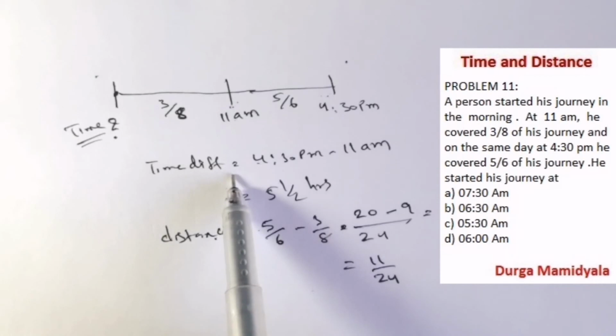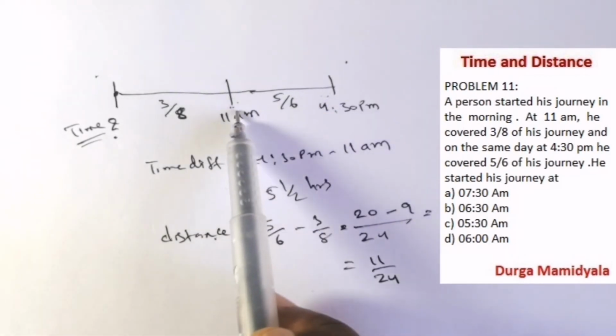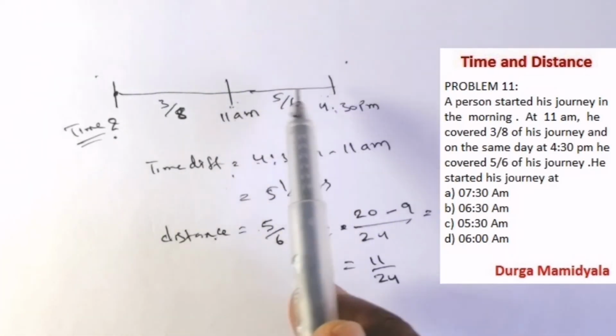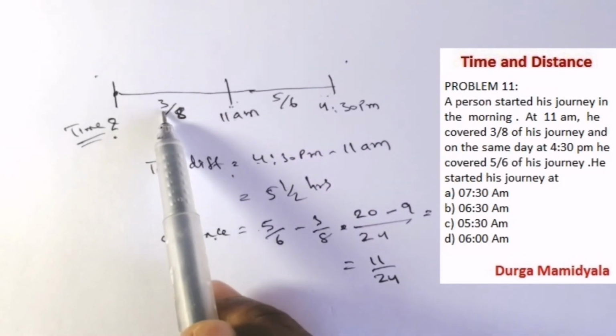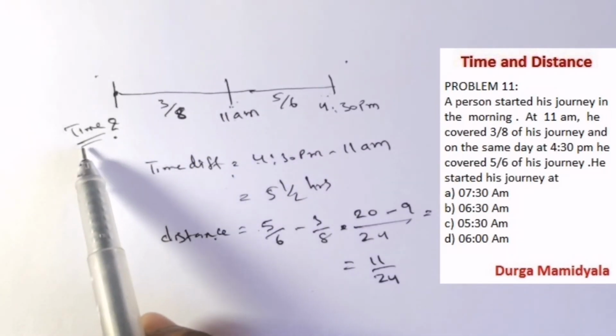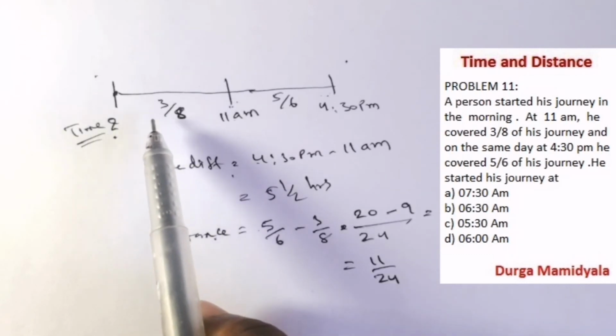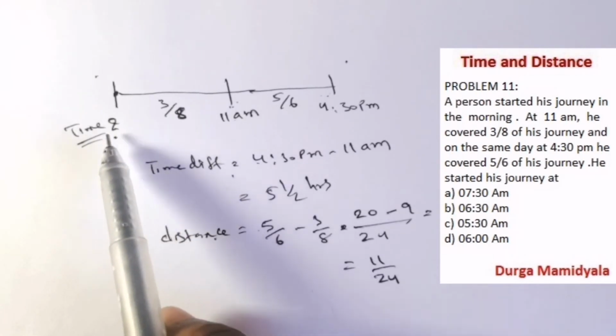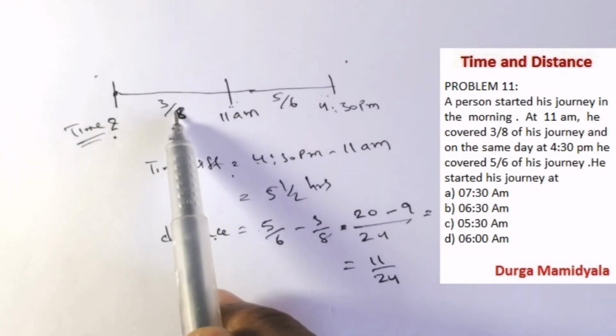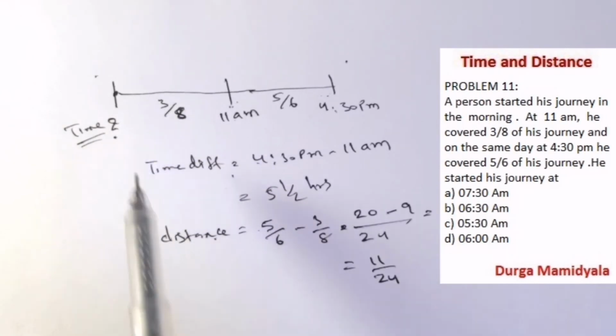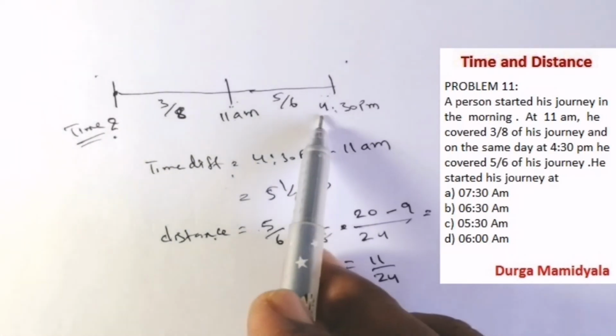Now we can find the speed of it, because if we find the speed, we can use the time formula with the speed and distance and find the time here easily, right? So first of all, let us find the speed. What is the speed?